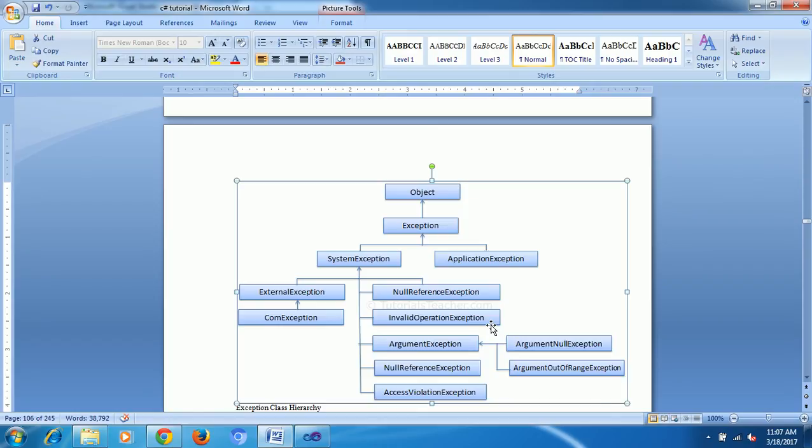Like this, if I get a divided by 0 error, it will go to one of these exceptions: argument exception or argument null exception, null reference exception, invalid operation exception, or array exception. An out of bound array error will also relate to System exceptions. Like this it goes point to point, finally to Object. Object is my base, and under the base these are the derived classes.